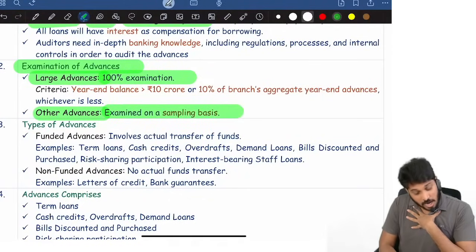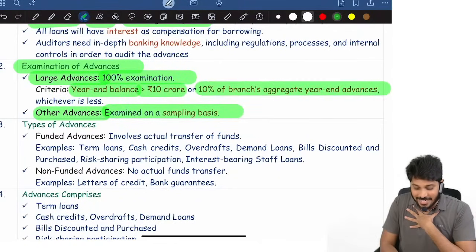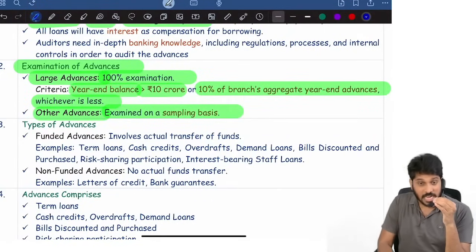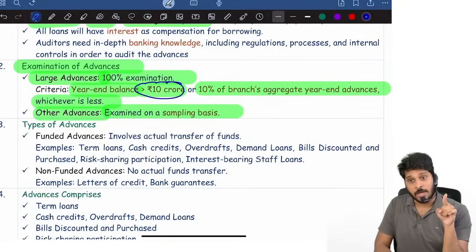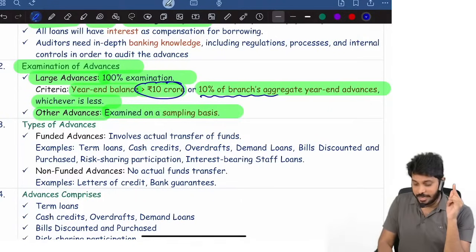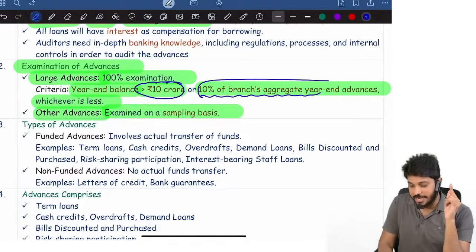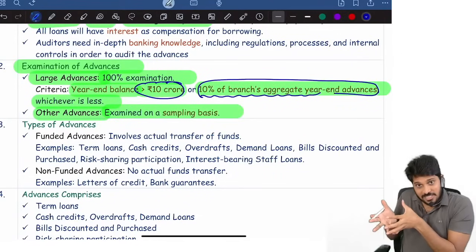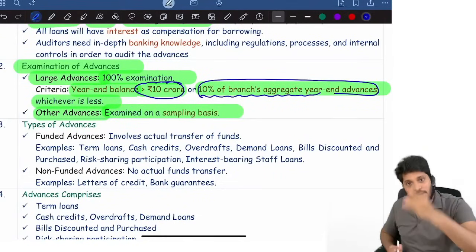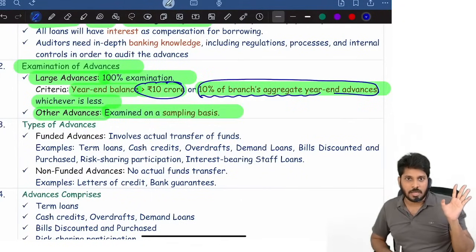What is the criteria for a large advance? Year-end balance. If the outstanding year-end balance is more than 10 crore or 10% of the branch aggregate year-end advances, whichever is lesser. A large advance is an advance where the outstanding balance is more than 10 crore. Or it may not be more than 10 crore, it is just 1 crore, but it is more than 10% of the branch outstanding at the year end. In the branch's total outstanding loans, yours is 10% or more. Then also yours is a large advance. Okay, next.